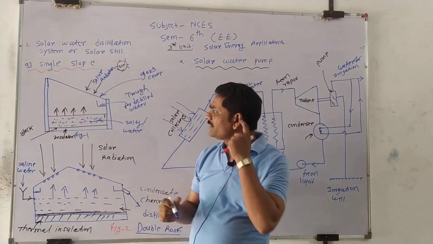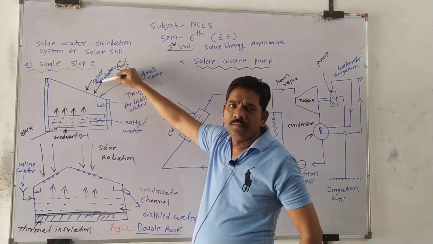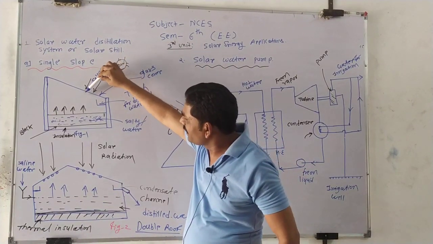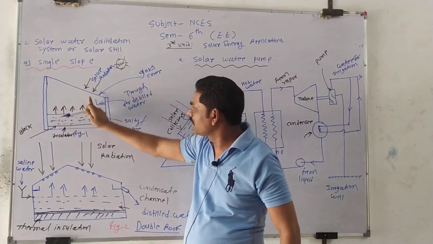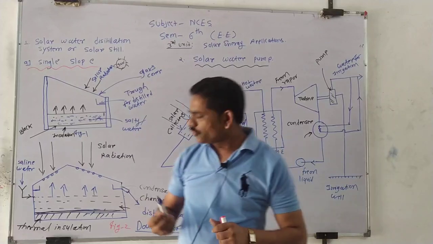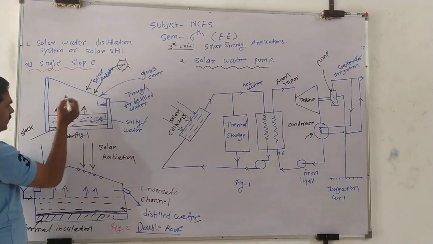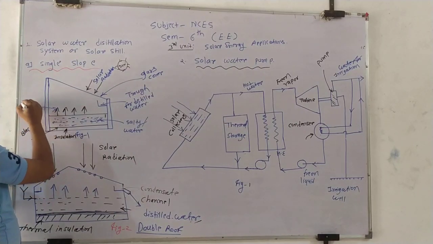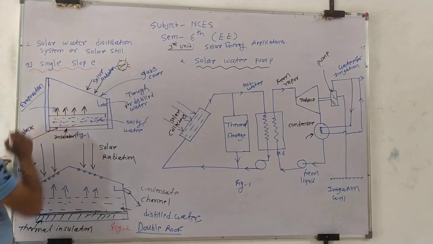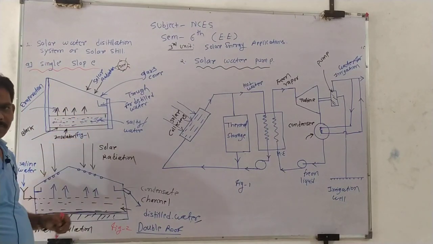Then after that, the full sky of radiation, all the solar radiation, passes through the glass cover and transfers the heat to the water. Whenever the radiation is transferred to the water, the process of evaporation takes place. Evaporation means the water is converted into vapor form, and it moves in the upward direction. Why does it move upward? Because the vapor has a lower density, so it is lifted upward.